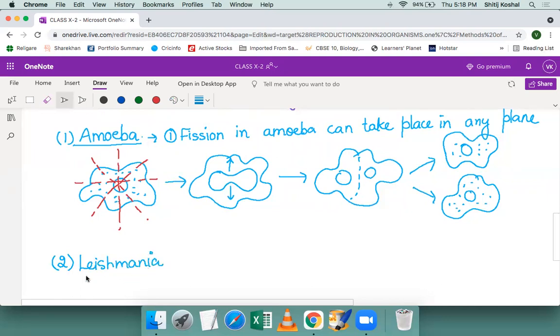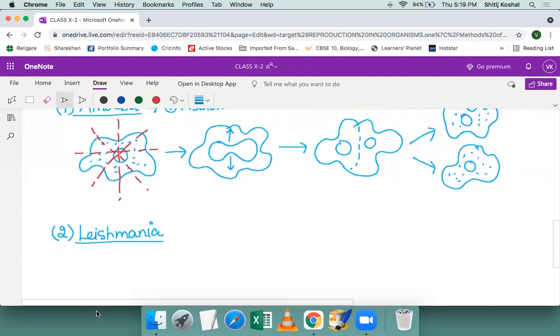Leishmania is an organism which is single-celled but with more structures on its body as compared to amoeba. We don't get to see any external structure in case of amoeba, okay? But we get to see these structures in leishmania. So what do we say that?